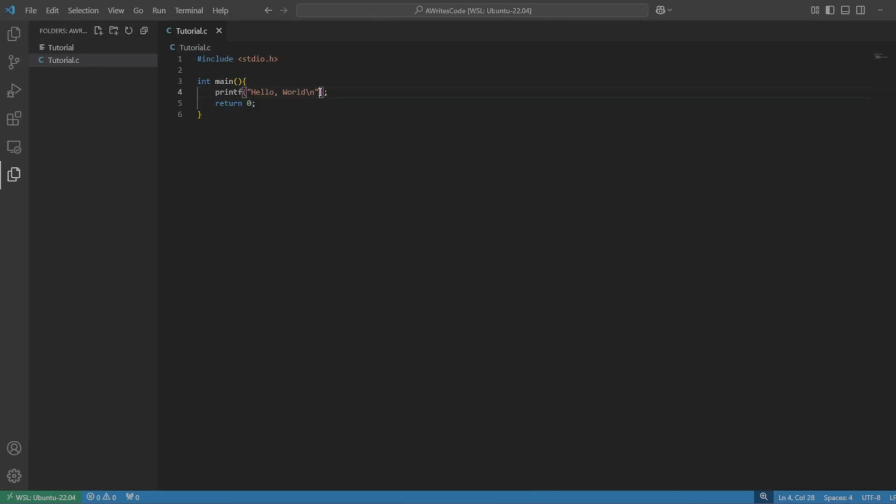Now, let's say we want to print a variable. Int x is equal to 10. Well, also pretty simple.